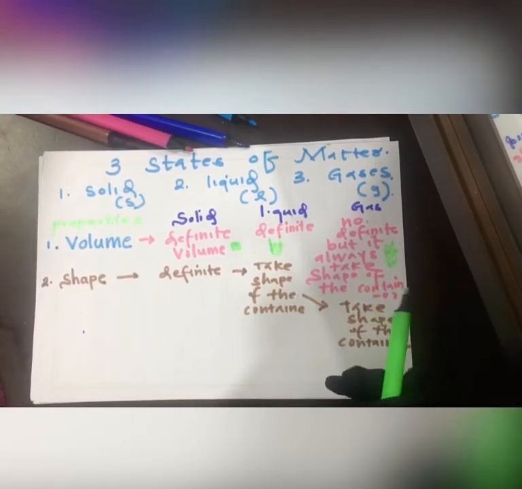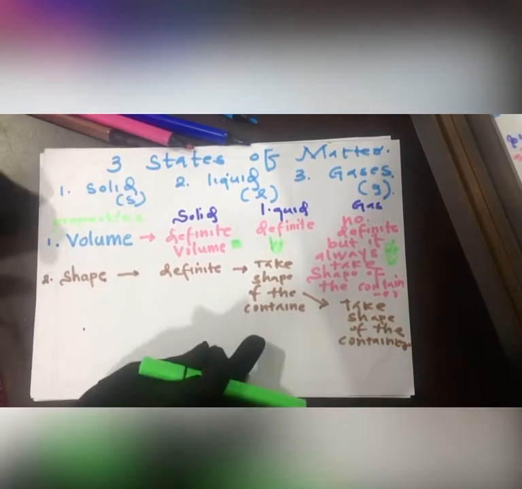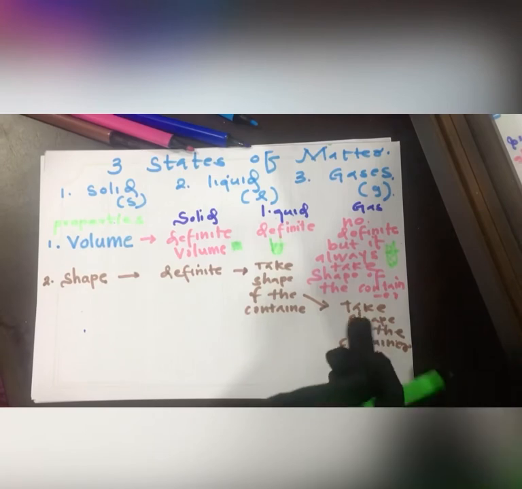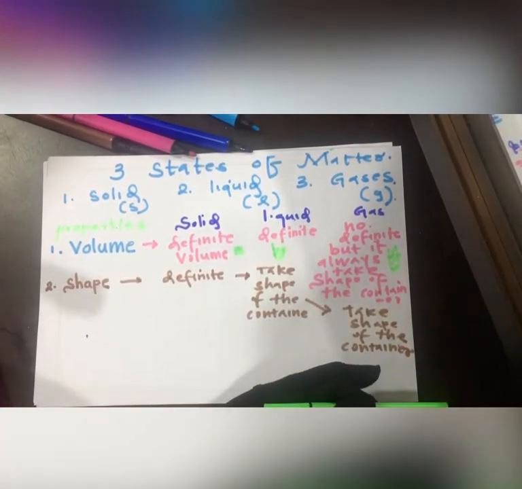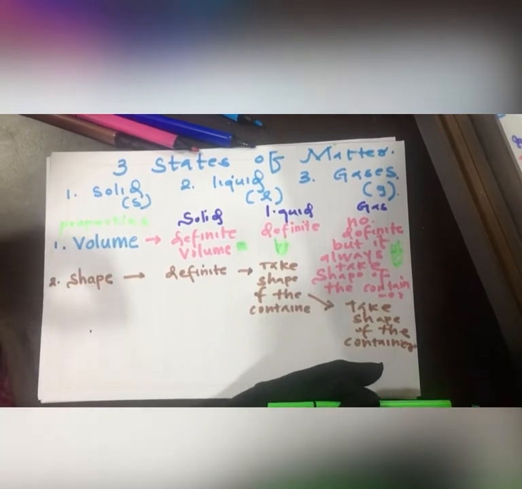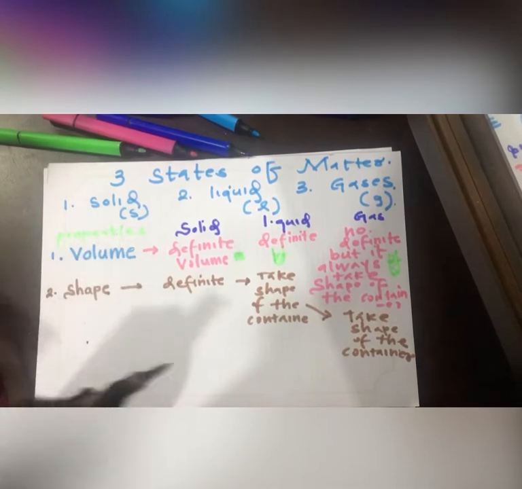Therefore only gas takes both the volume and the shape. It doesn't have any definite volume or shape. It takes the shape and the volume of the container.